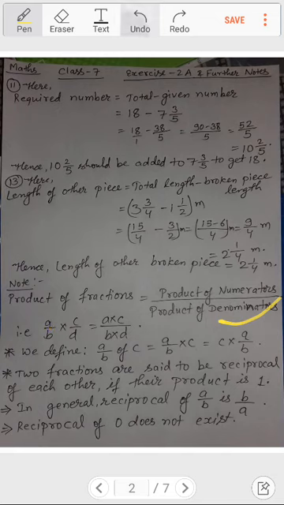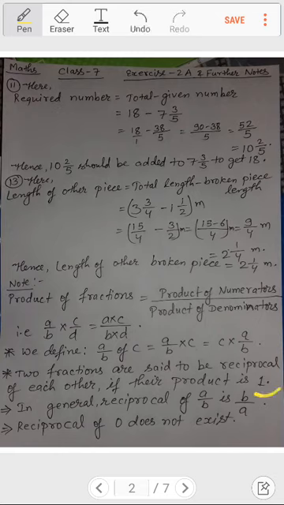Now in the same way, when you see over here, we define A by B of C is equal to A by B into C, or C into A by B. In the same way, two fractions are said to be reciprocal of each other if their product is 1.